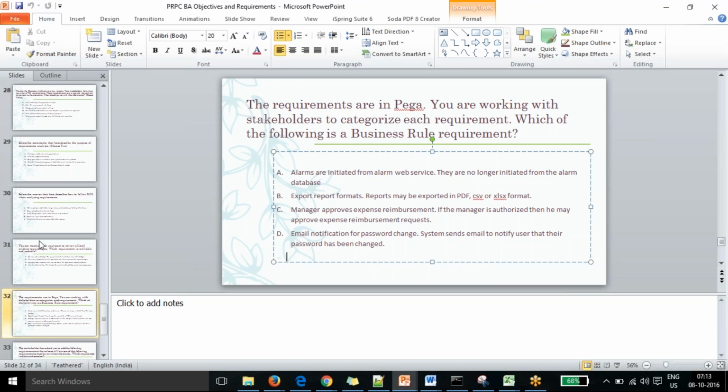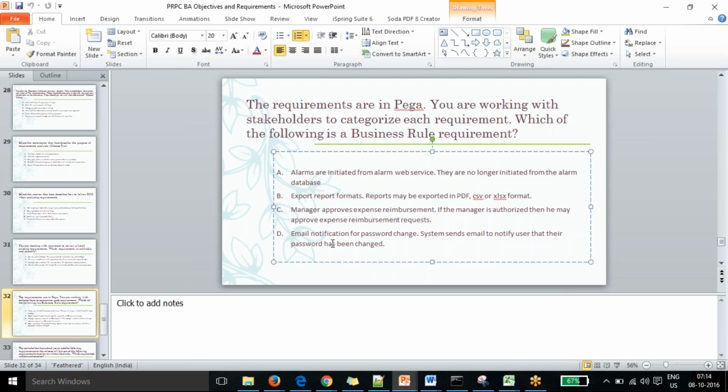Okay. And D, how is it a functional requirement and not an enterprise requirement? How can we differentiate between the two? Is there any business in it? The email notification is common for all enterprise applications, right?